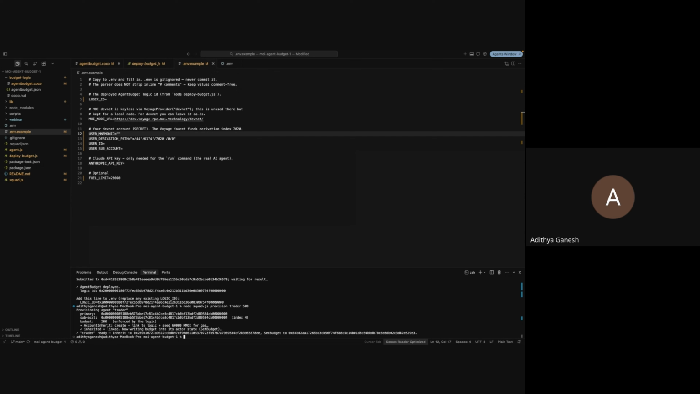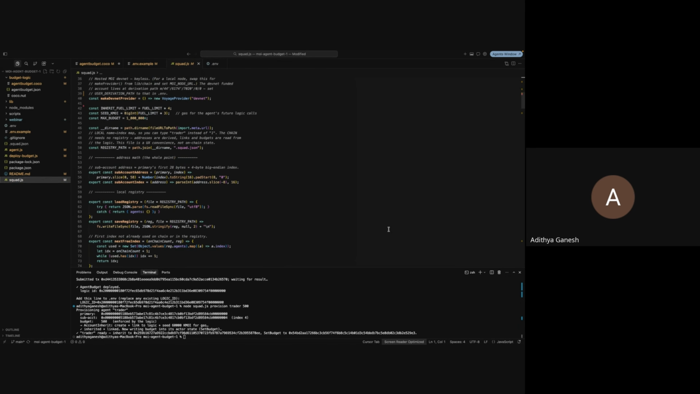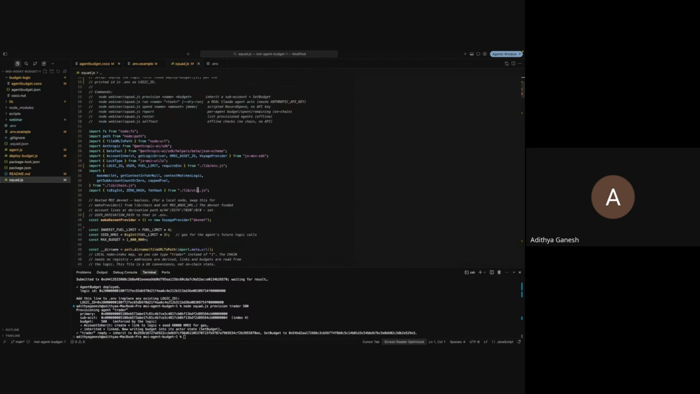So that's essentially what has happened in this demo from node squad.js provision trader 500. We've created an agent named trader and deployed it as a sub account under my initial wallet, and given it a budget of $500. The next thing I'm going to do is open squad.js and show you the provision function I've been talking about.